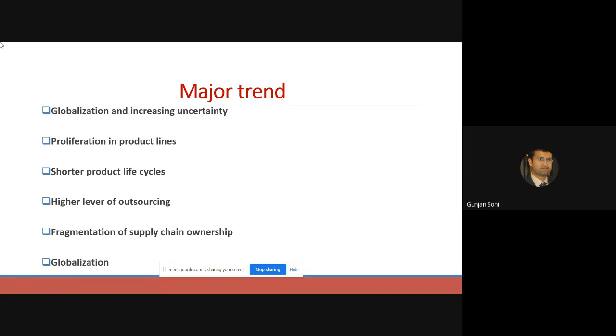An increased level of outsourcing has been observed, for the simple reason that we want to specialize in what we do, what we are good at. Supply chain ownership is fragmented, which means that vertical integration is abolished to a larger extent, and globalization is prevalent.